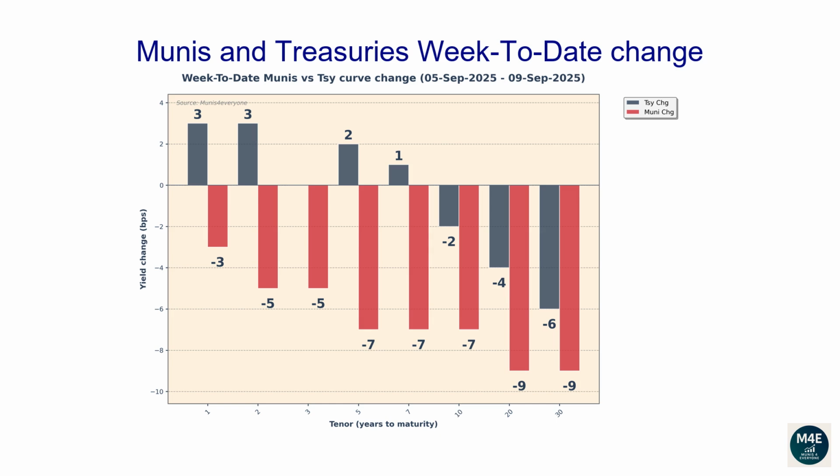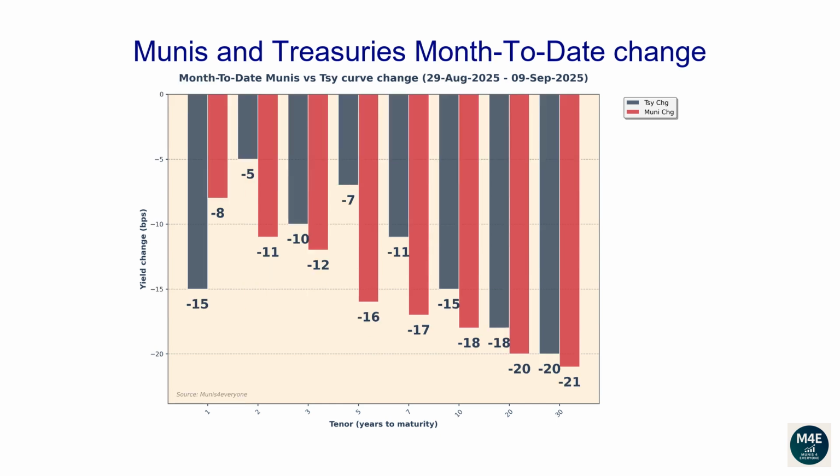This graph is similar to the previous one, but instead of showing how interest rates have moved versus the prior day, it shows how much they have changed since the end of the previous week. The current bar plot shows how Munis and Treasuries have changed since last Friday. This graph shows how much interest rates have changed since the end of the previous month. The current bar plot shows how Munis and Treasuries have changed since the end of August.